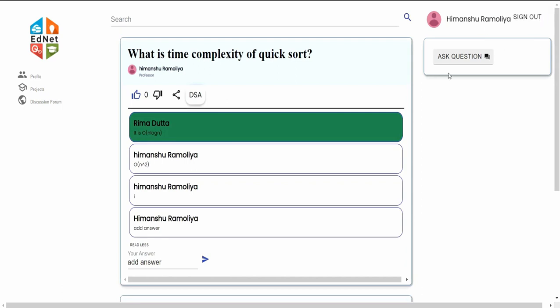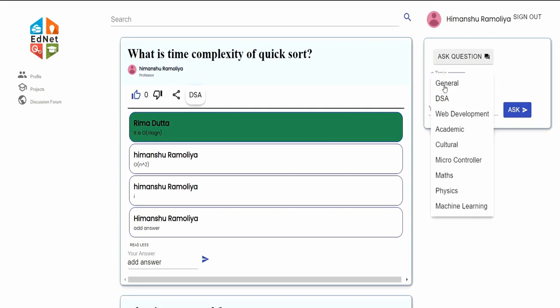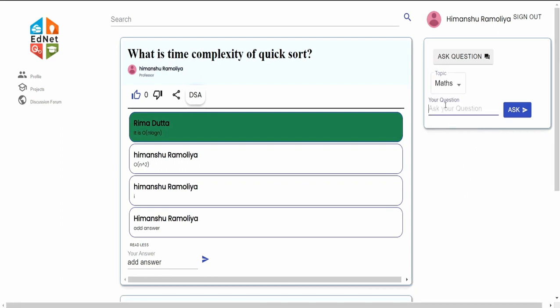And if we want to ask a question, we can also do that. For that we have to choose the topic we want to ask about. So let's say that we want to ask a maths question. So how can we add two numbers? Let's keep it simple.